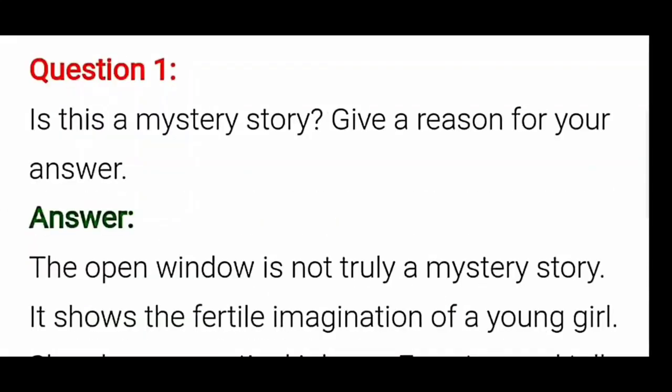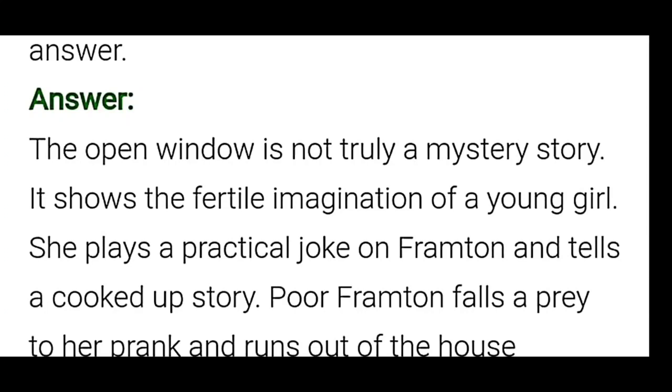Question 1. Is this a mystery story? Give a reason for your answer. Look at the answer here, children. The Open Window is not truly a mystery story. It shows the fertile imagination of a young girl.